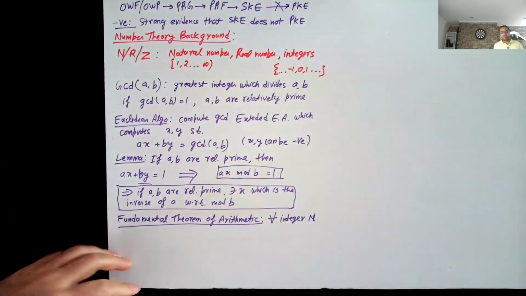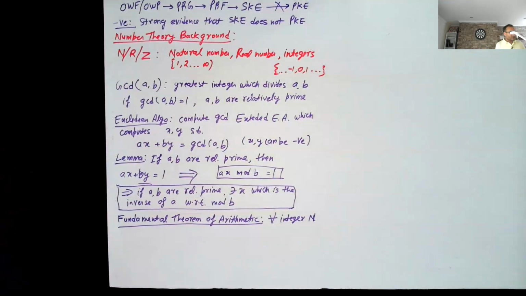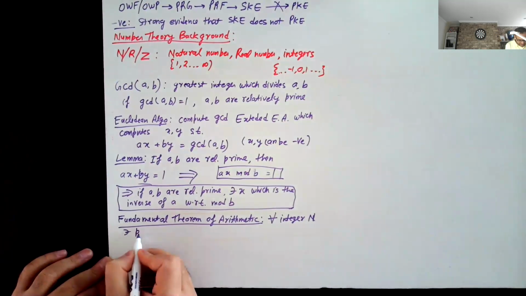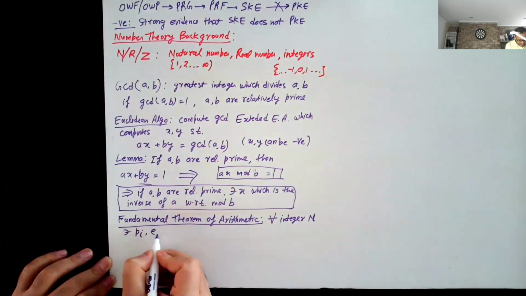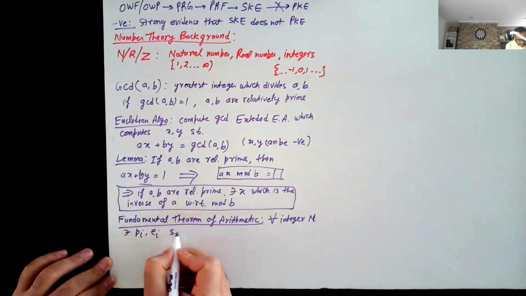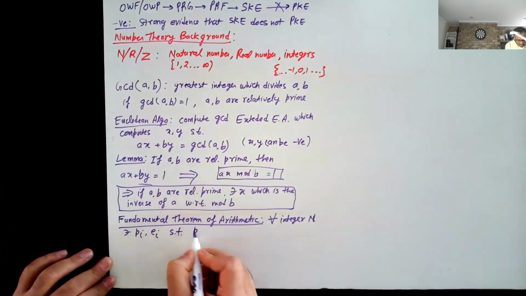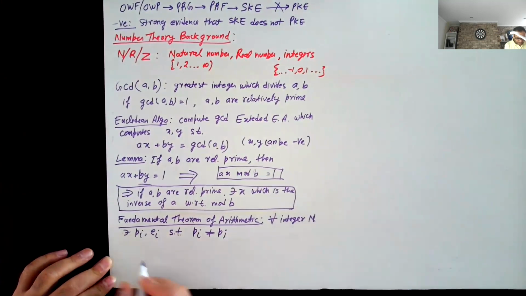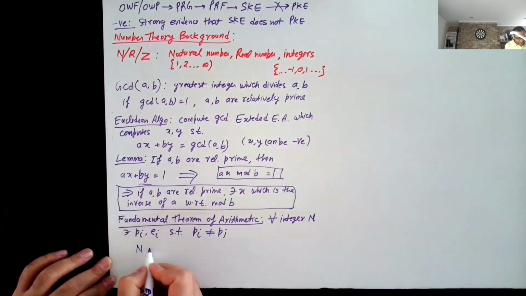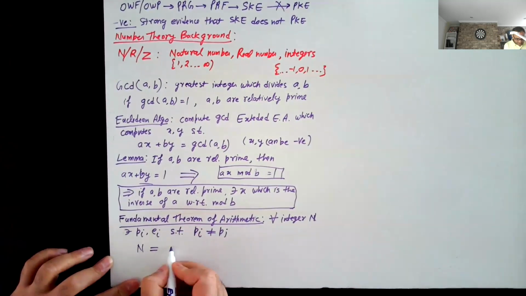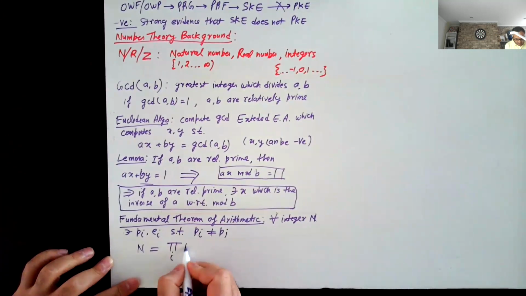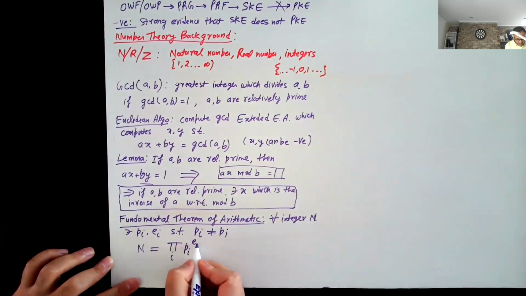All these things can be generalized to negatives, but I don't want to go there right now. There exist p_i, e_i such that p_i is not equal to p_j, such that n can be represented as follows: the product of p_i raised to the power e_i.